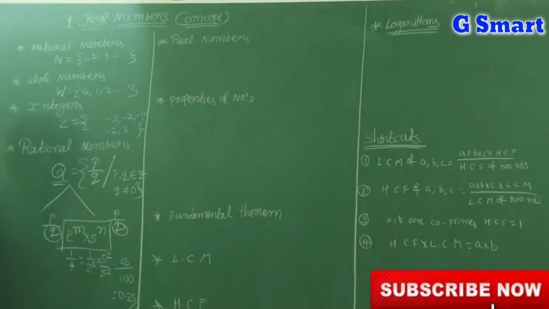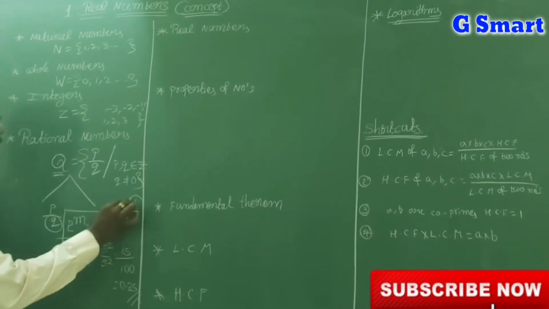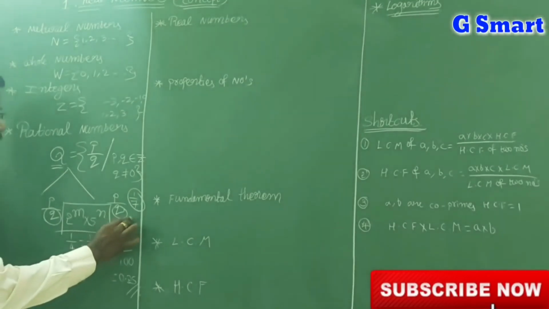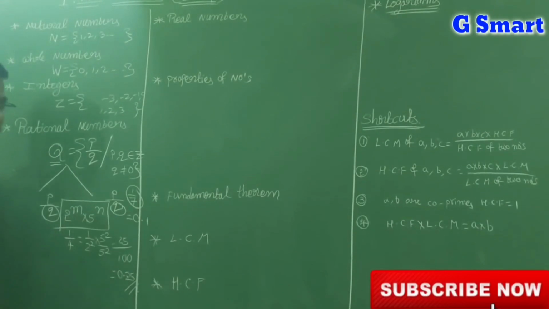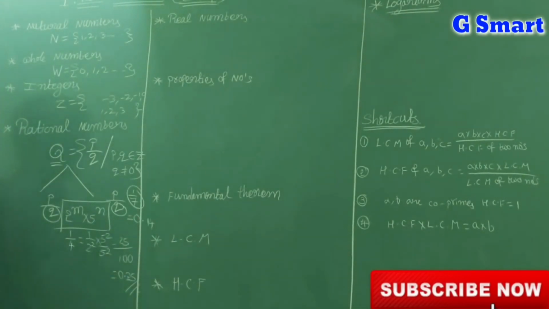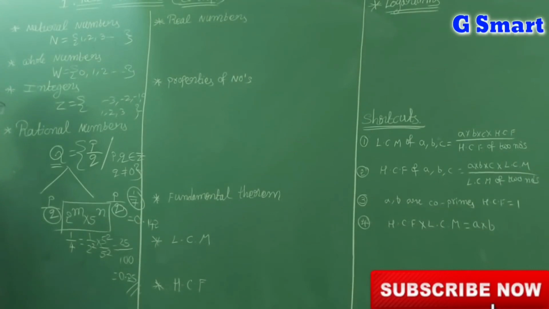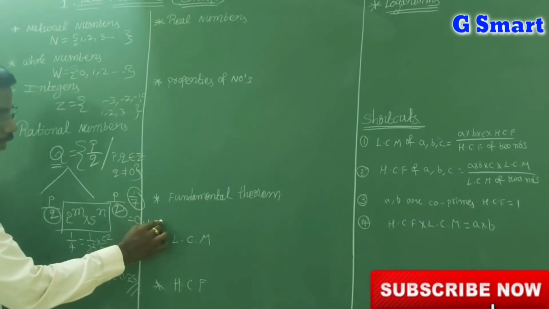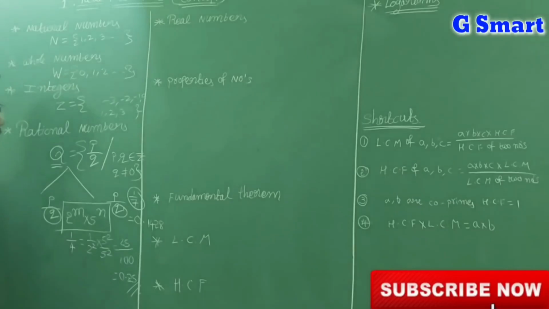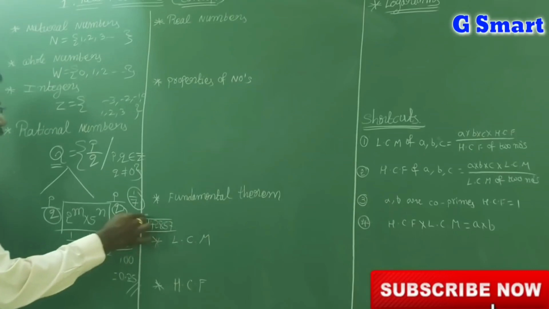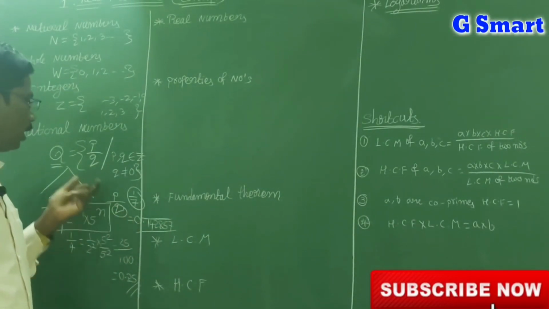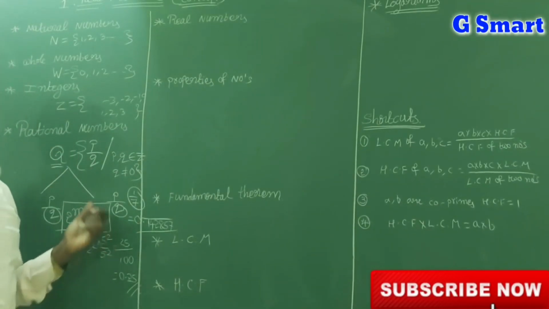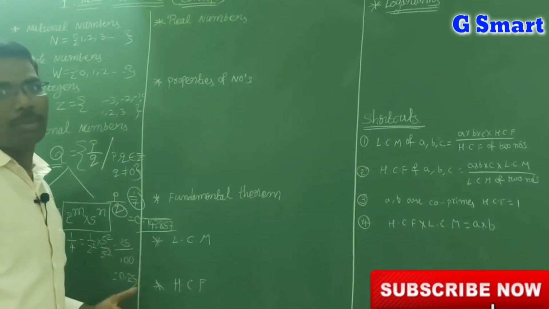Now non-terminating decimal: 1 by 7. If you divide 1 by 7, 0.1, then 7 is 7, so 30 will be there. 7 4s are 28, 20 will be there. 7 2s are 14, so 60 will be there. 7 8s are 56, 40 will be there. 7 5s are 35, 50 will be there. 7 7s are 49, and like that it will keep coming again. So it is non-terminating and recurring. Like that, every rational number can be written as a terminating decimal or a non-terminating recurring decimal.